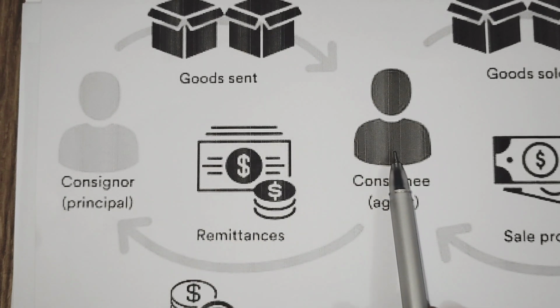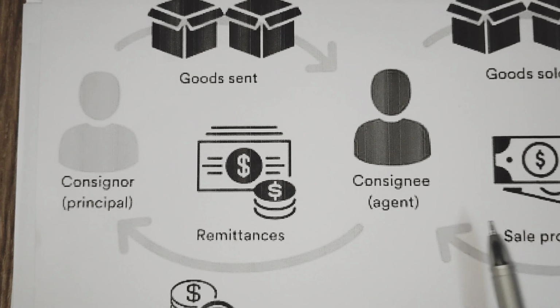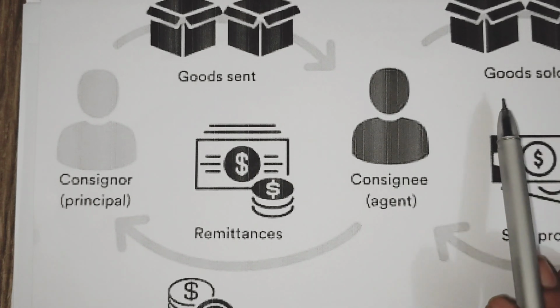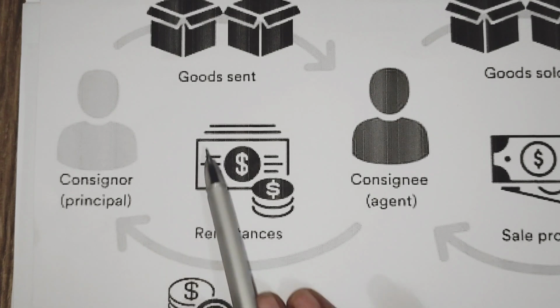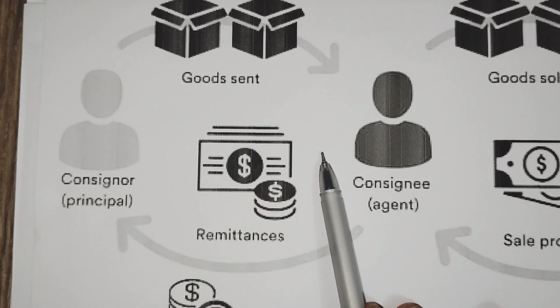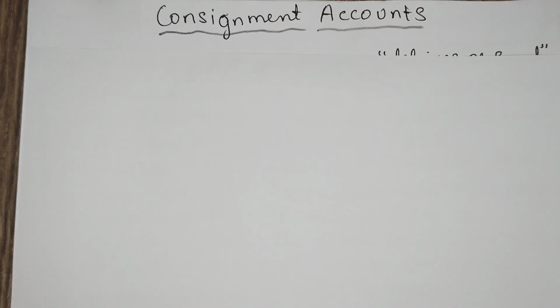On his behalf, the consignee sells for a predetermined commission. When the consignee sells the goods to the buyer, it is called sales. When the consigner sends the goods to the consignee, it is called goods sent, because while recording the accounting entries, we will show it as goods sent only.